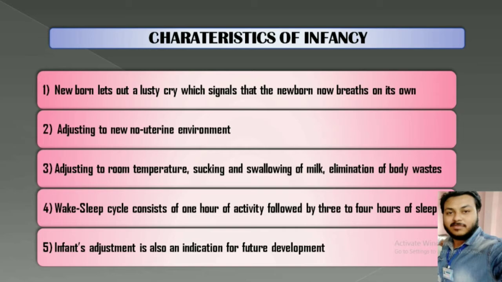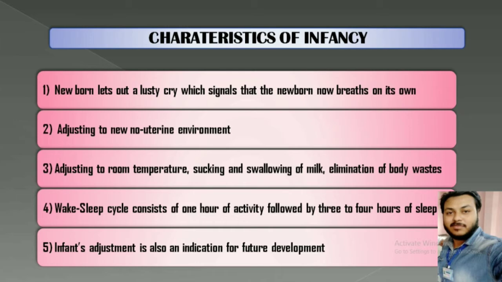So what does a normal newborn child do? It lets out a lusty cry. First of all, the reaction of a newborn child is the cry, so that with this cry he or she can breathe. Then comes the non-uterine environment, meaning the outside environment, outside the uterus of the mother. How will he adjust? Then adjusting to room temperature, because now he is getting room temperature, not the temperature inside. Then sucking and swallowing of milk, which is a new thing he or she has to learn.